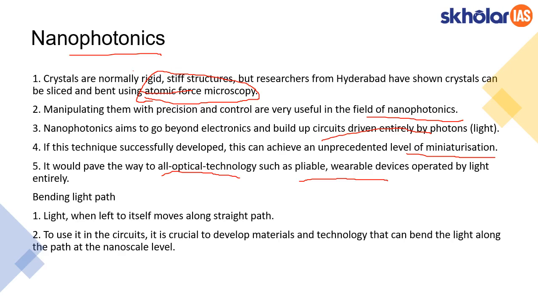For this to happen, the important aspect is bending of the light path. Normally, light moves along a straight path. That is something known. But for nanophotonics to actually work, it needs to be bent, and this requires development of materials and technology that can do that at nanoscale.